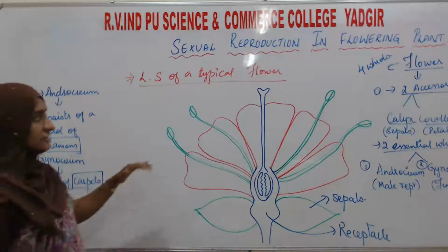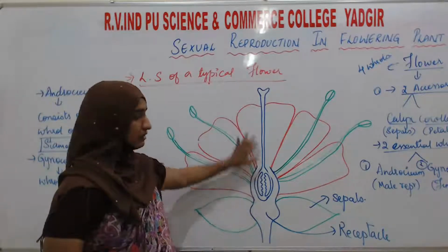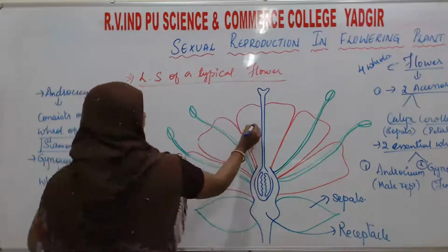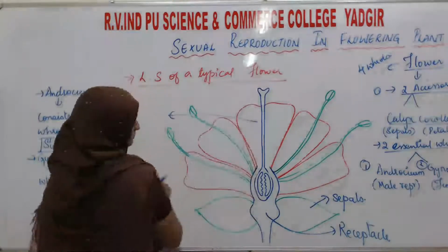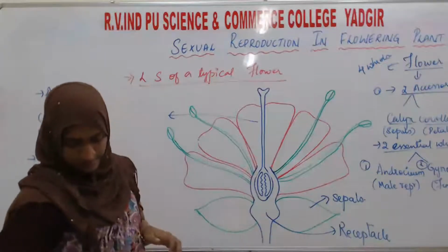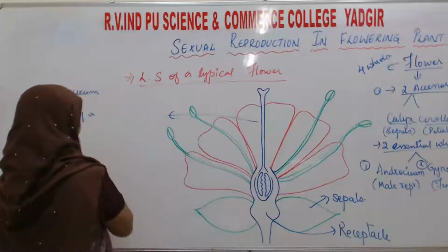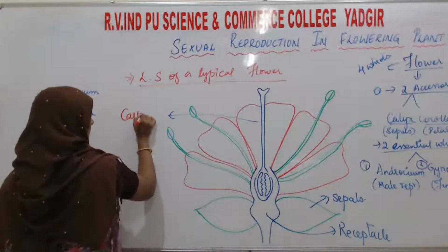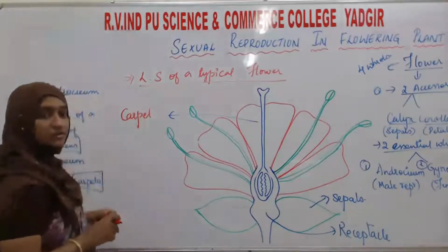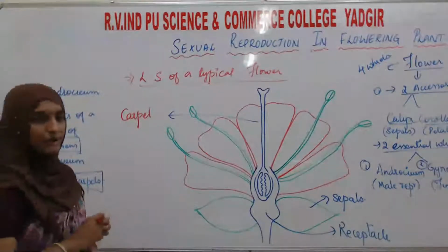So first we will see about the carpel. This part is the carpel. Carpel is the female reproductive part.